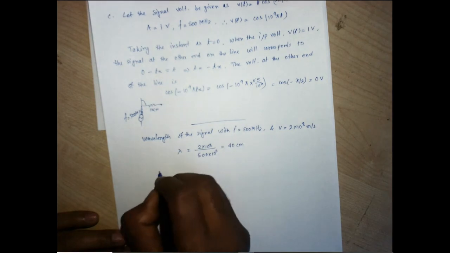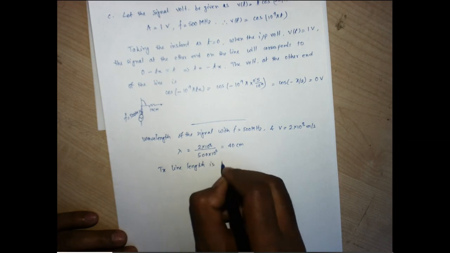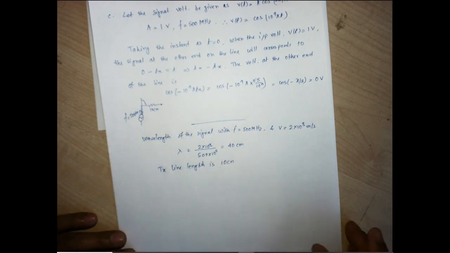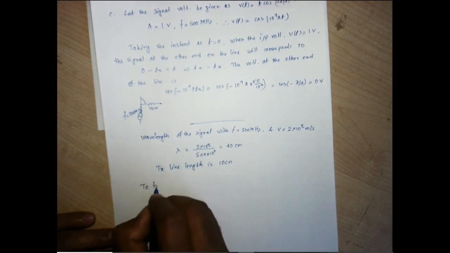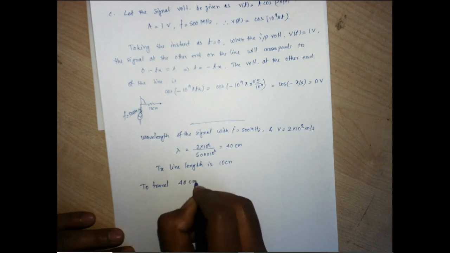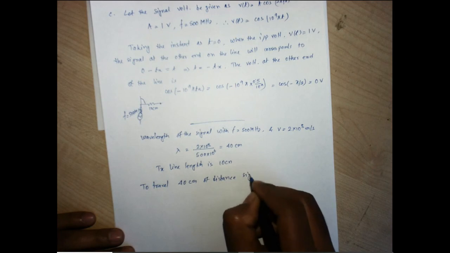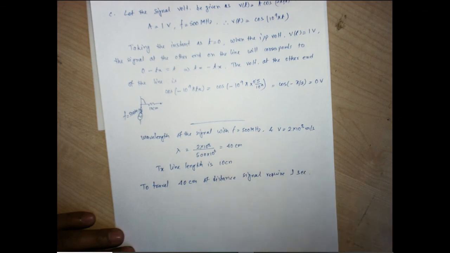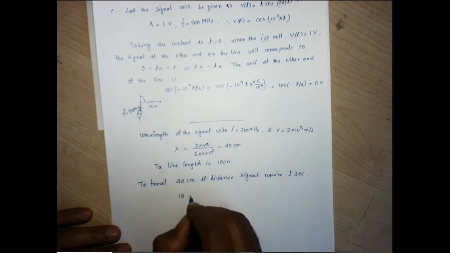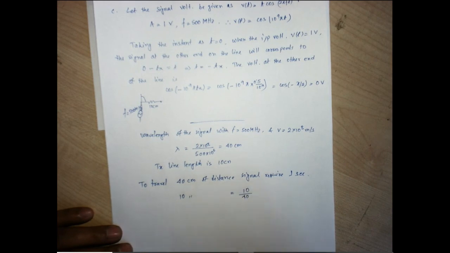But our transmission line length is 10 centimeter, while the wavelength is 40 centimeter. So to travel 40 centimeter of distance, the signal requires one period, right? So how much time will it take for 10 centimeter? It's supposed to be 10 by 40, right? It is 1 by 4 of the period.